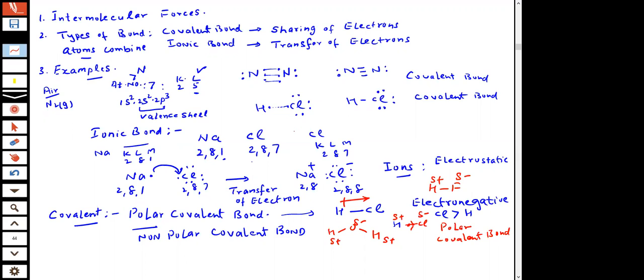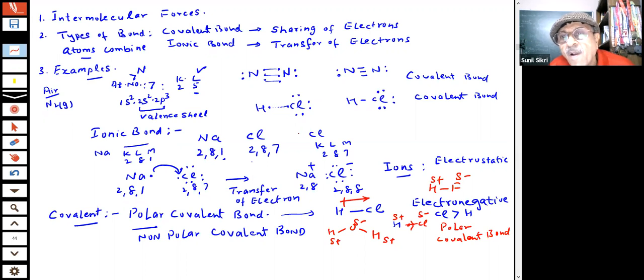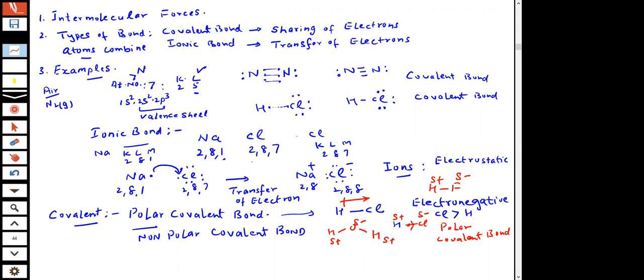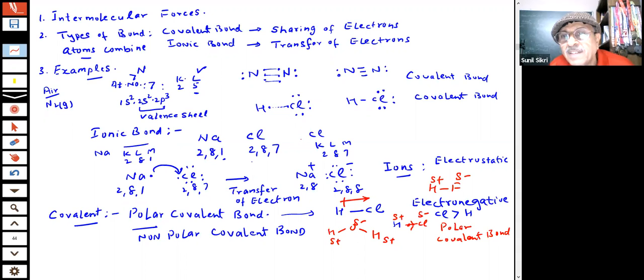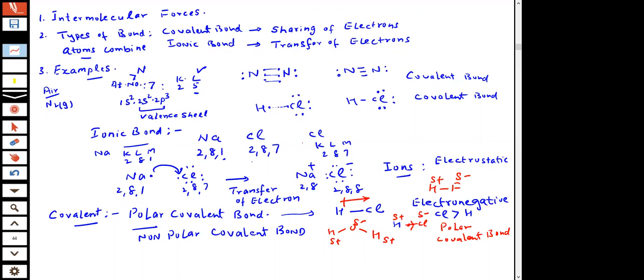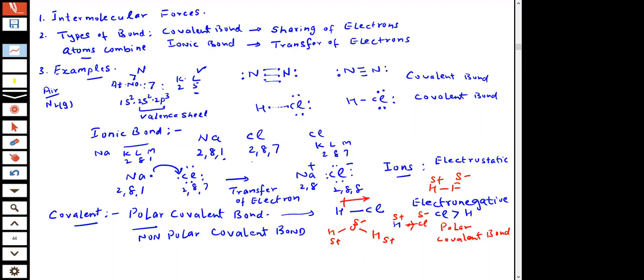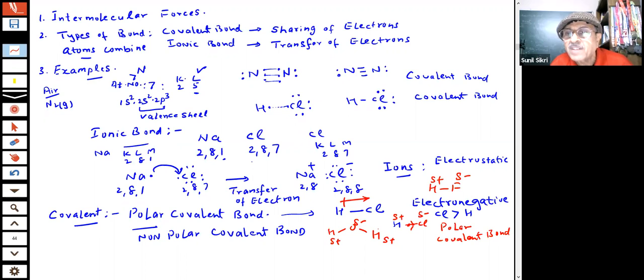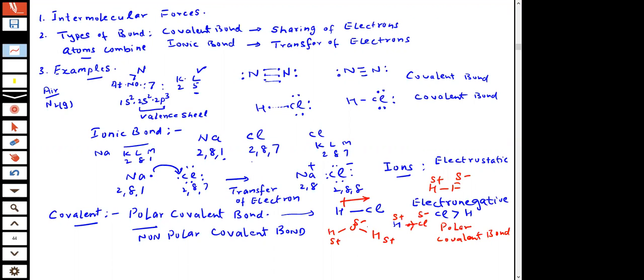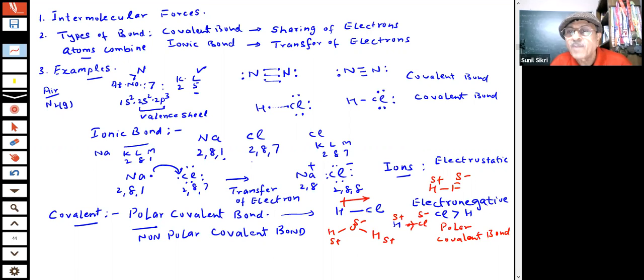It would be polar covalent if there is a difference in electronegativity. Whenever there is a difference in electronegativity, the bond will become polar. What does it need to do to become nonpolar? You can see that this oxygen is more electronegative. It will pull the electron more strongly towards itself. The result will be it will acquire a partial negative charge, and hydrogen will get a partial positive charge. So these are called polar covalent bonds.